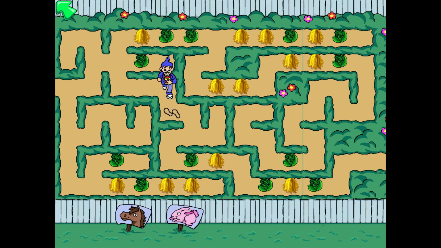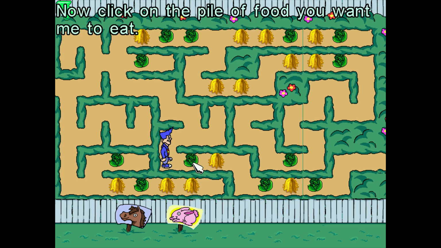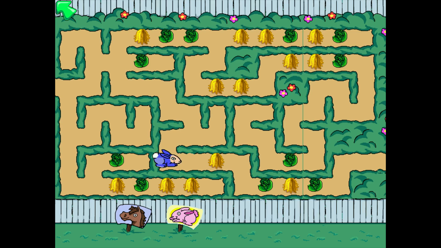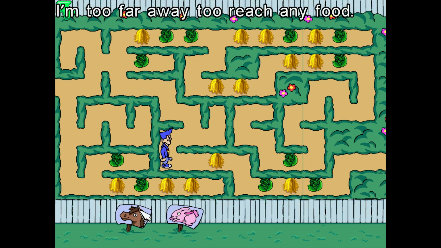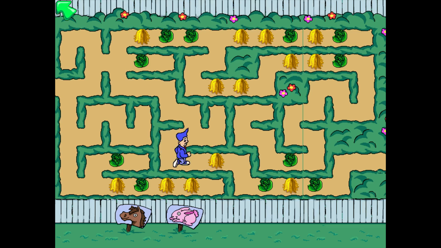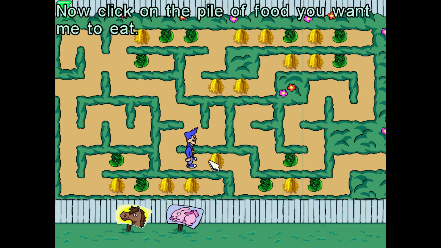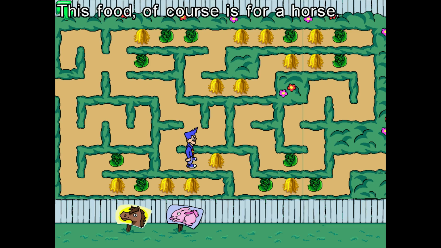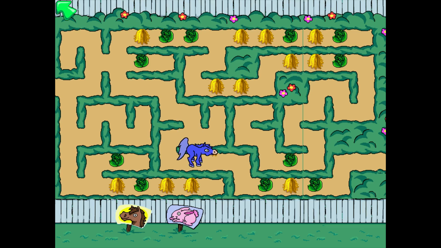So now the mazes get a little bit more complicated because you have to sit here and click on the pile. Rabbit, and then horse. I'm too far away to reach any food. You have to be right in front of it first. Now this food, of course, is for a horse. Everything they say has to be a little bit more than necessary.